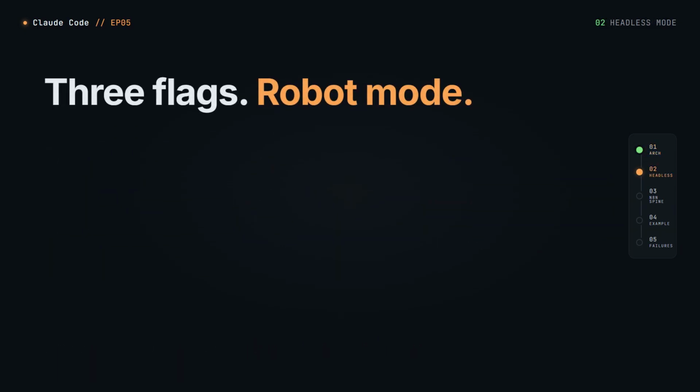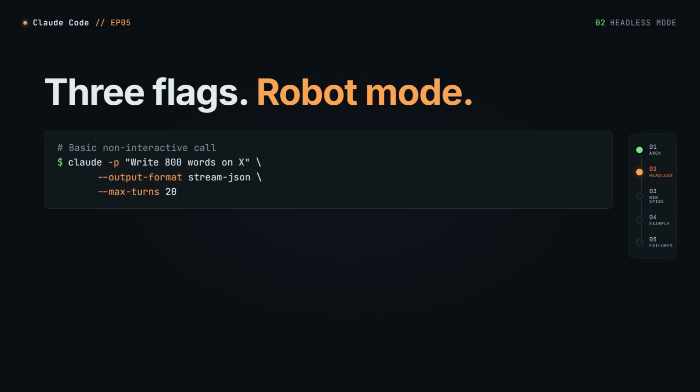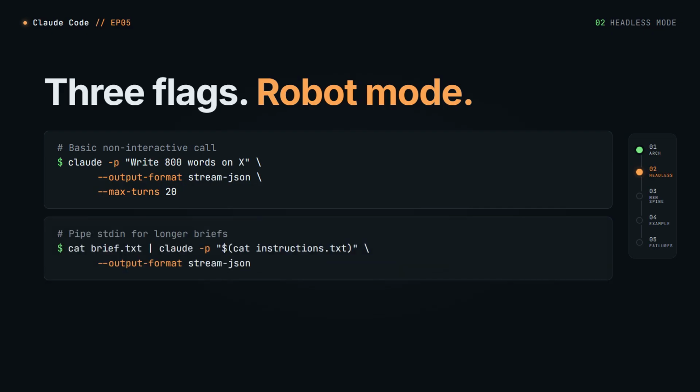n8n needs to call Claude Code without a human in the loop. Two flags do that. -p for the prompt. --output-format stream-json for structured output you can parse. So the command n8n runs looks like this: claude -p, then your prompt in quotes, --output-format stream-json, --max-turns 20. It runs, it thinks, it writes, it hands back JSON.